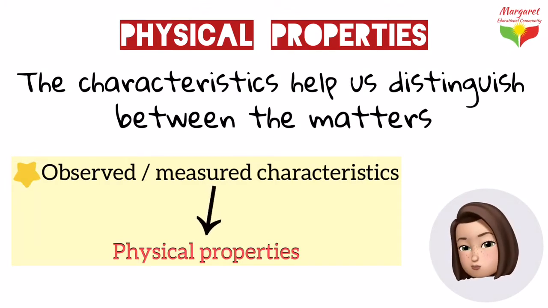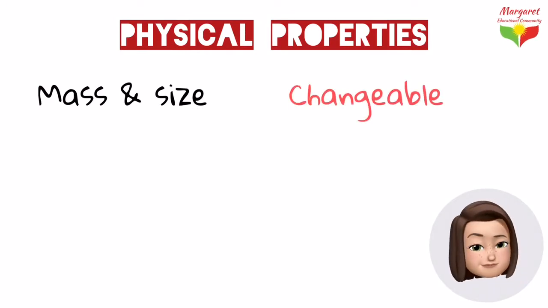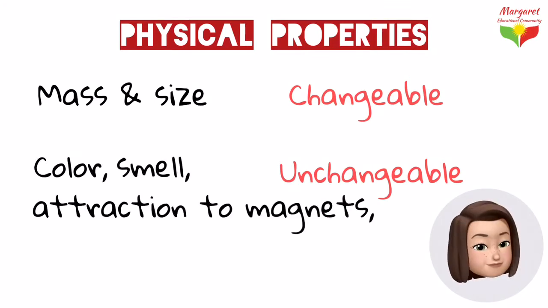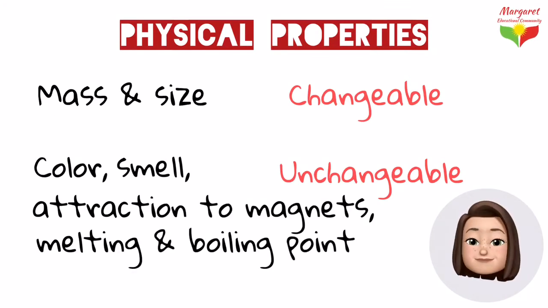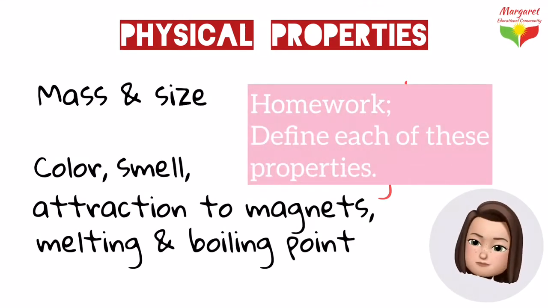Now, some of these properties, such as mass and size, can change according to how much of a substance is in an object. All the physical properties, however, never change, including color, smell, attraction to magnet, and melting and boiling point. Now, can you define each one of these properties? Write it in a comment section down below.